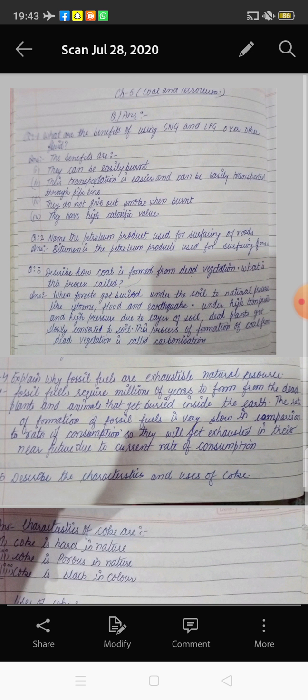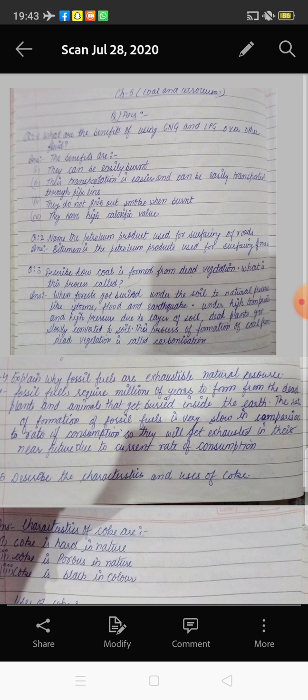Now the third point: they do not give out smoke when burnt. If we burn CNG and LPG, they don't produce any smoke, which means no harmful gas is produced when they burn.